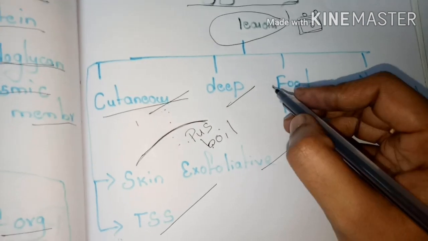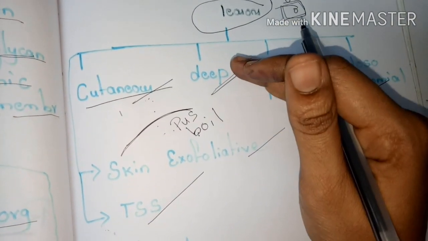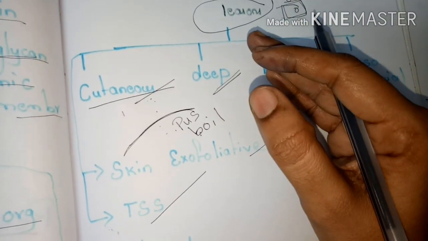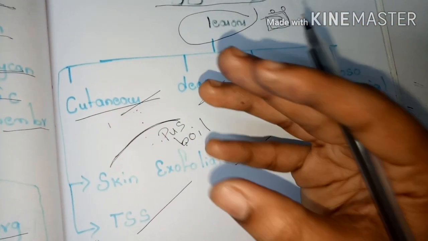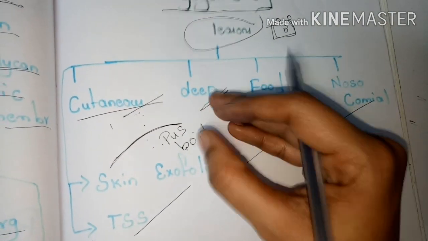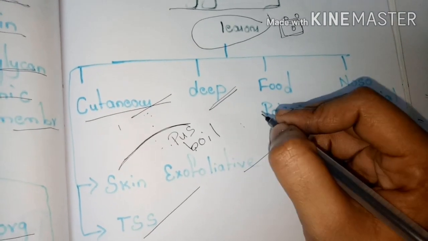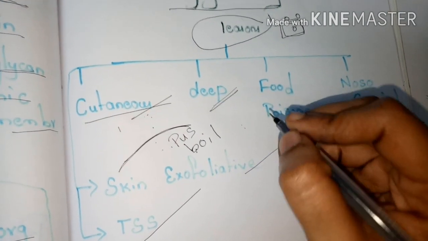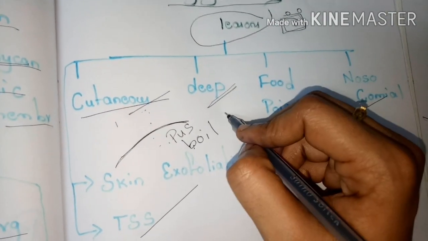Let's go to the deep infections. These deep infections are nothing but osteomyelitis or pharyngitis, meaning the inner part of the body may get affected due to these deep infections of the Staphylococcus aureus. Pharyngitis, tonsillitis, sinusitis, and emphysema, endocarditis, meningitis. These all come under the deep infections.